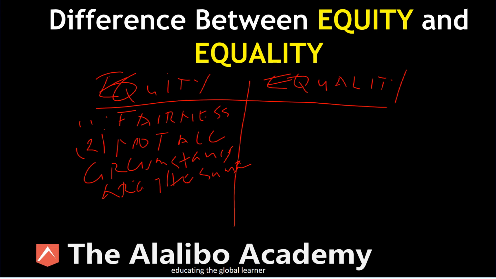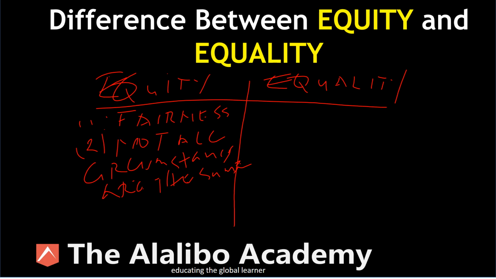In a classroom, for example, there are some that have learning disabilities, and those with learning disabilities would need more time on an exam than those that don't. So, for example, if the exam is 2 hours, those with a learning disability may need 3 hours to complete that exam. But those that don't need 3 hours can complete that same exam in 2 hours. So allowing the student with disability to complete the exam in 3 hours instead of 2 hours is equity. We're just being fair to that student because that student does not have the same abilities as the other students.